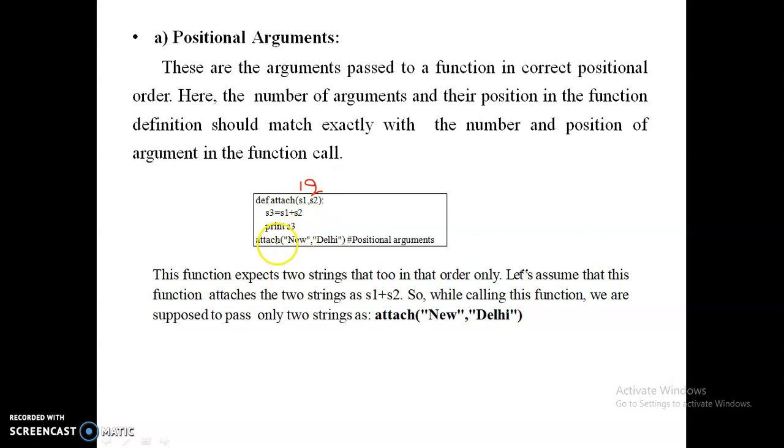Whenever you are calling the function, the first value is directly sent to the first positional argument, and the second value is sent directly to the second positional argument. Whatever order the arguments are specified in the function, in the same order the values are copied to the formal arguments. This is called positional arguments.